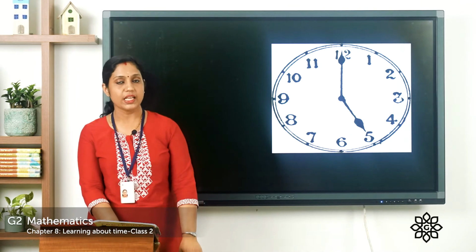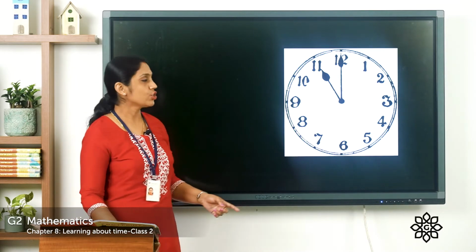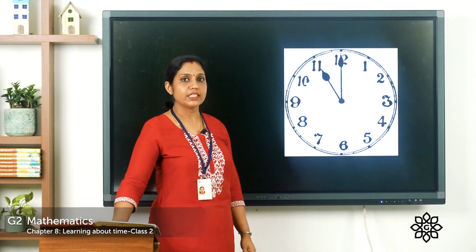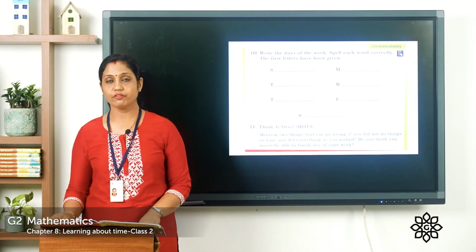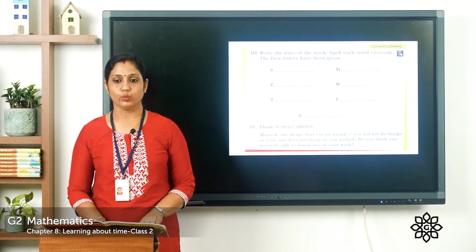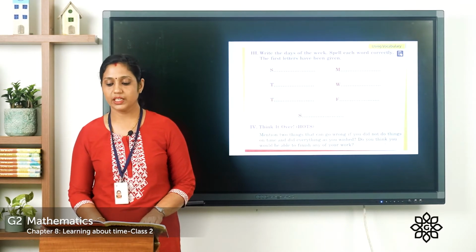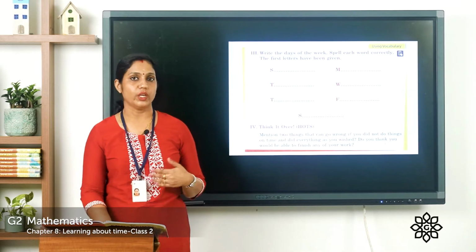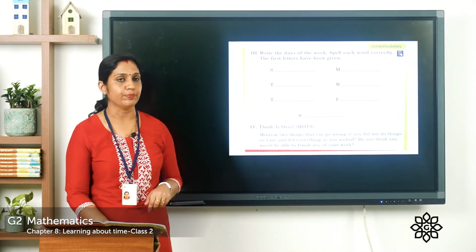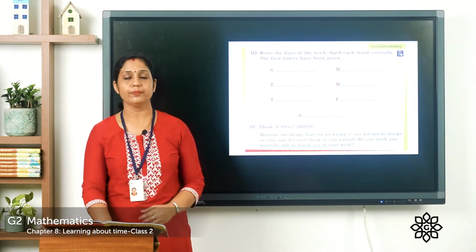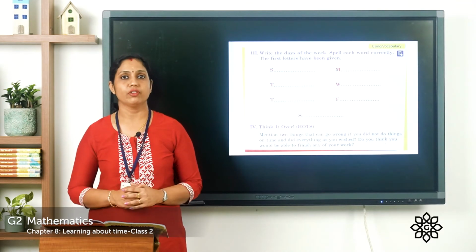And the next one is 11 o'clock. And when it is 11 o'clock, the hour hand or the short hand should be on 11 and the minute hand should be on 12. Let's move on to our next exercise. Page number 51. Write the days of the week. Spell each word correctly. The first letters have been given. So you can see the days of the week. What are they? Sunday, Monday, Tuesday, Wednesday, Thursday, Friday and Saturday. So the first letter has been given. You need to fill it. So learn the spellings and you can fill it.